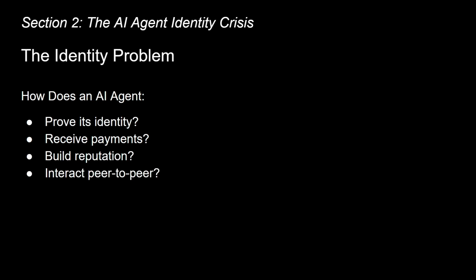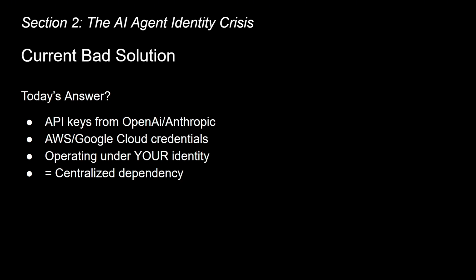Think about it. Look at these questions. If an AI agent needs to interact with a payment processor, how does it identify itself? If it needs to establish trust with another agent, how does it prove its history? If it needs to hold assets, where do these go? Right now, the answer is what you can see here. Through centralized platforms, your AI agent has an API key from OpenAI or Anthropic. It operates under your identity or under the identity of whatever corporation built it. This is not sustainable, and it's definitely not Web3.